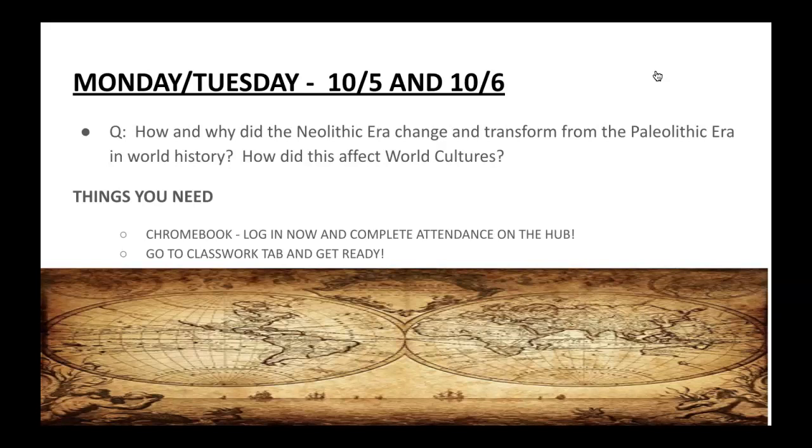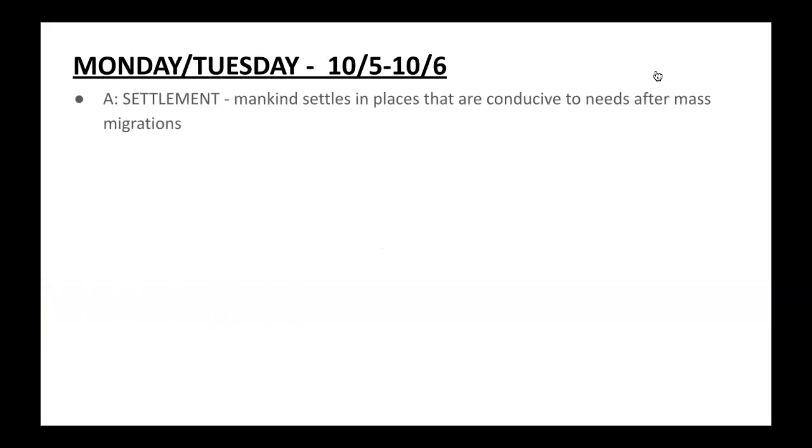Here's the answer to the question of the day. So first and foremost, mankind settles. Mankind settles in places that are conducive to their needs after they mass migrate over pretty much almost all the world. Now, if you remember being in class, you might have seen a video that showed an animated path of migration around the world, which pretty much shows us and tells us where man moved, and we can also kind of come up with reasons as to why they moved. Additionally, they also moved because of food, and when they settled, they formed formal farms to be able to feed and produce more.